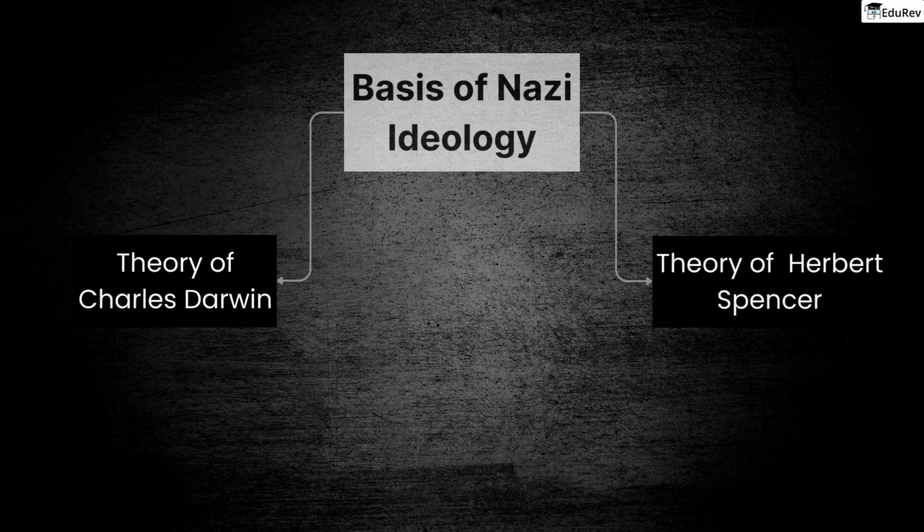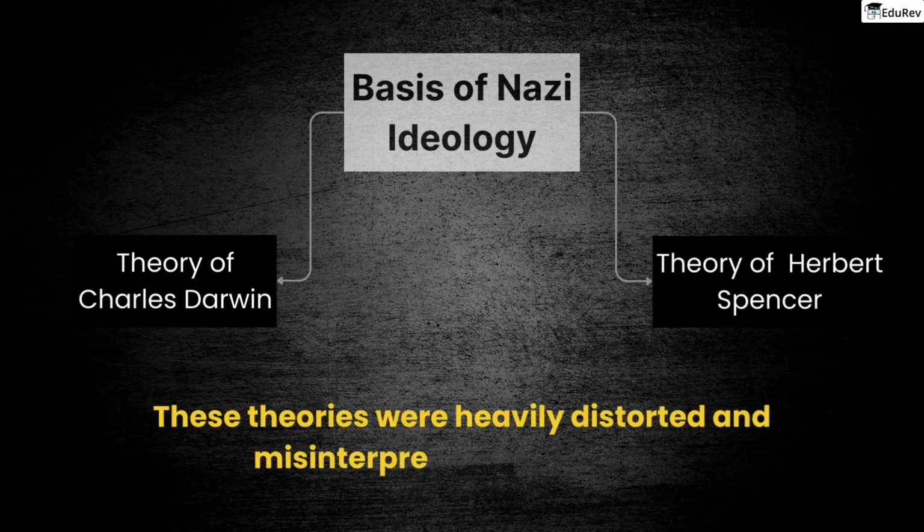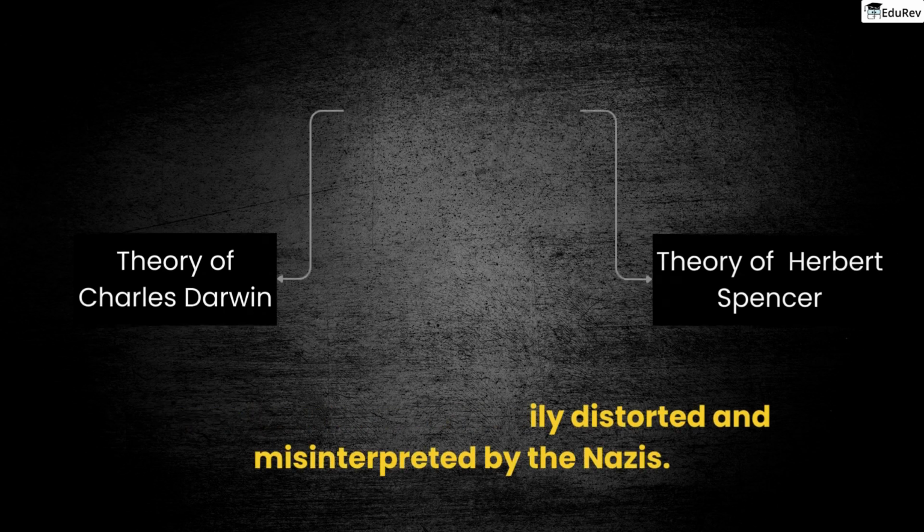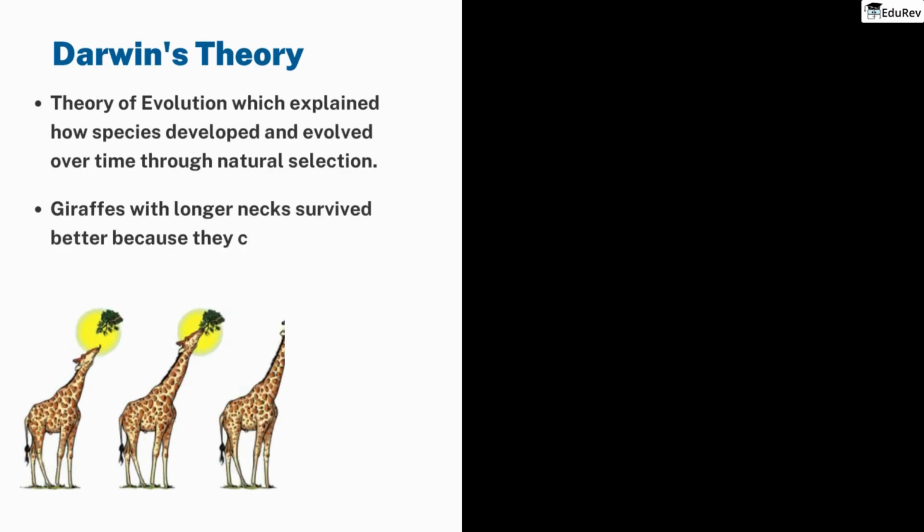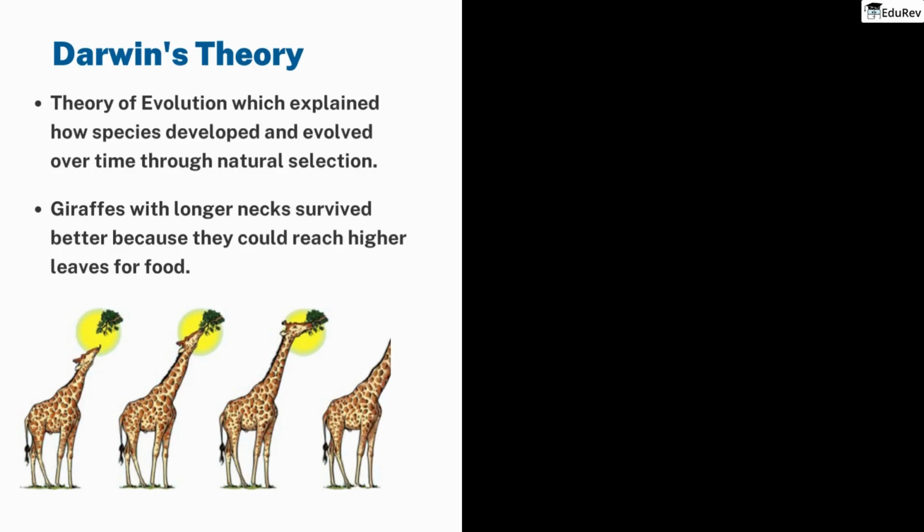Let us understand the true nature of the theories of these two scientists, which were heavily distorted and misinterpreted by the Nazis. Darwin, who was a natural scientist, developed the theory of evolution, which explained how species developed and evolved over time through a process of natural selection. For example, giraffes with longer necks survived better because they could reach higher leaves for food. As a result, the trait for longer necks became more common in giraffes, leading to the evolution of this feature in the species.